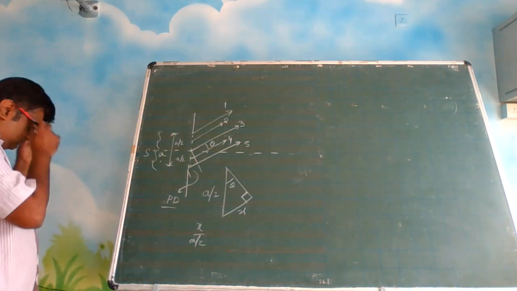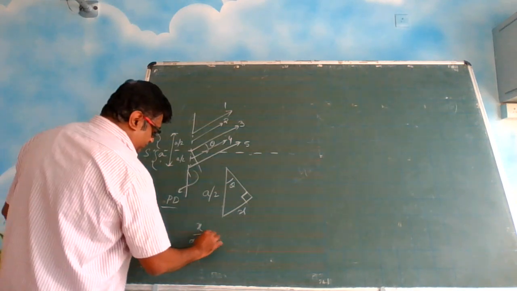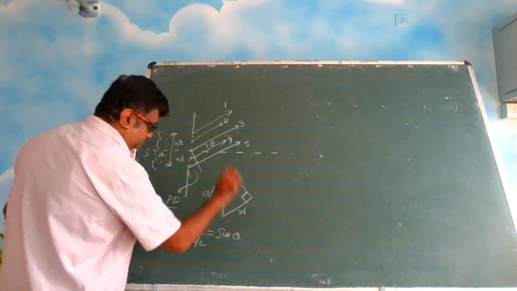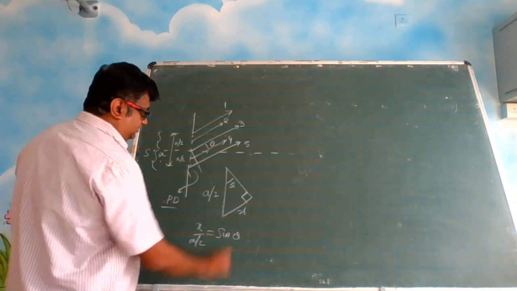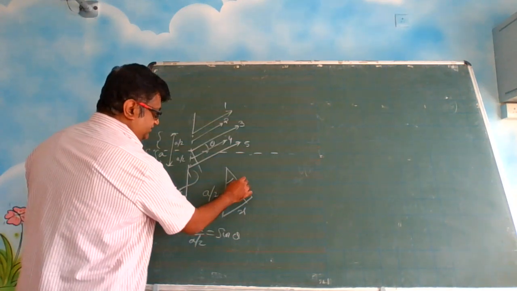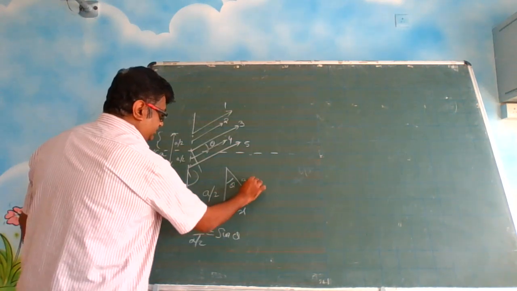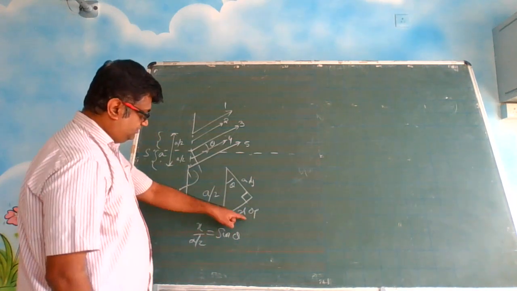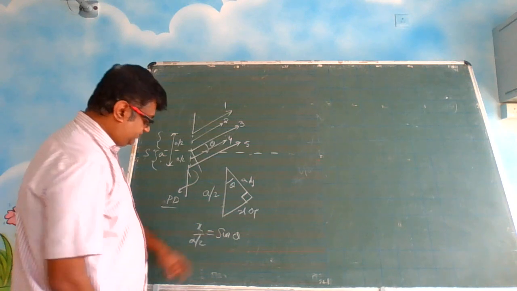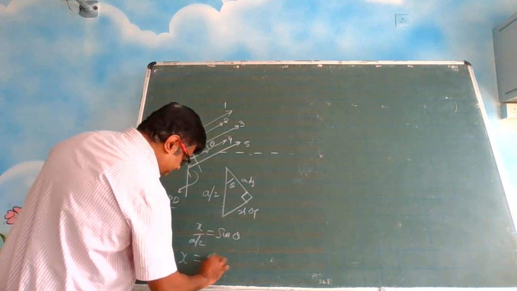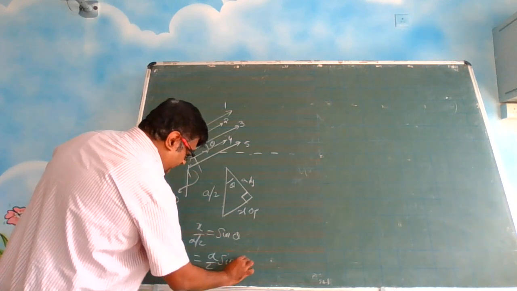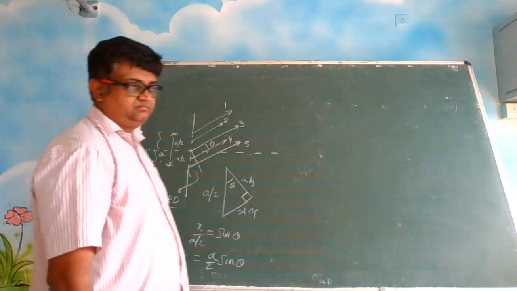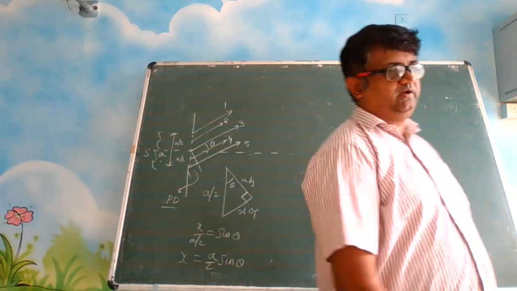So x by A by 2 is equal to opposite by hypotenuse, sin theta. x is equal to A by 2 sin theta.